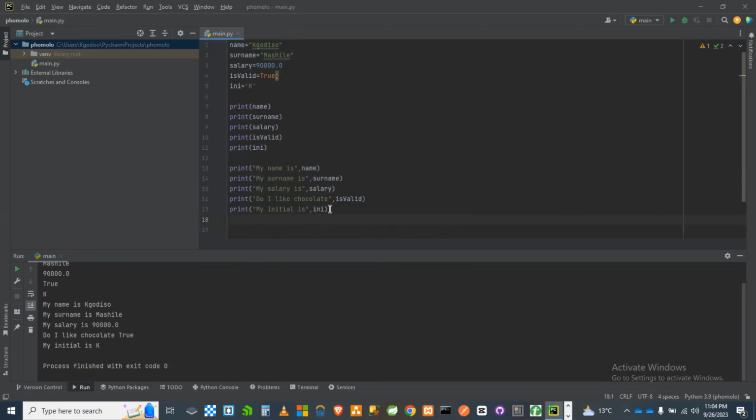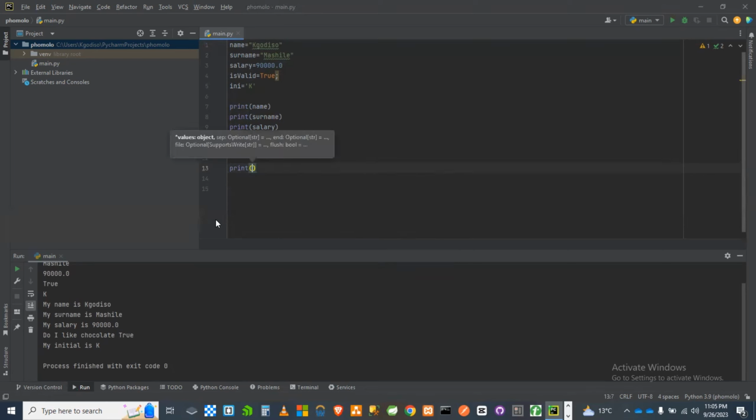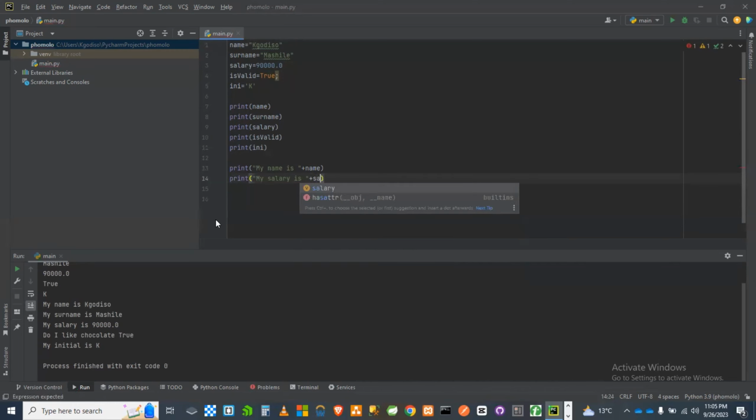But now let me show you another way that you can do it, but this one only works when you're working with your strings. I'm not sure about the characters, but we will also test it out. So now what you can do, you can say my name is, and at the end you can concat, you can use a plus, you write your name. That should be able to show you. But if you try it out and then you say print, my salary is, it's not going to be able to take in that. It's going to give you an error. Why? It only works with strings.